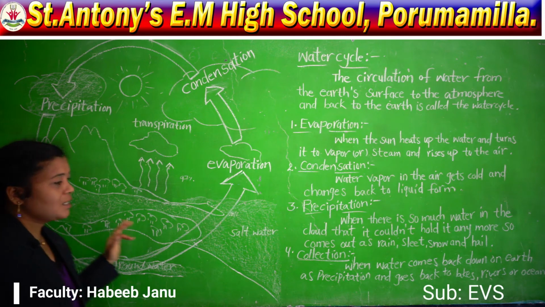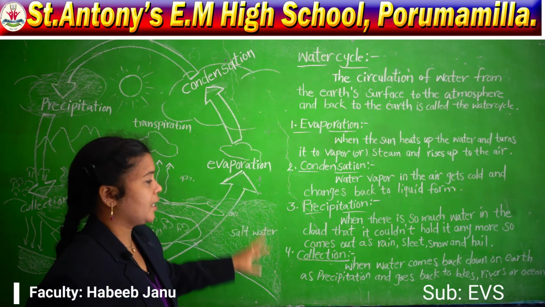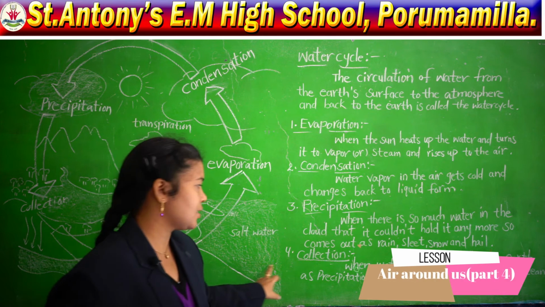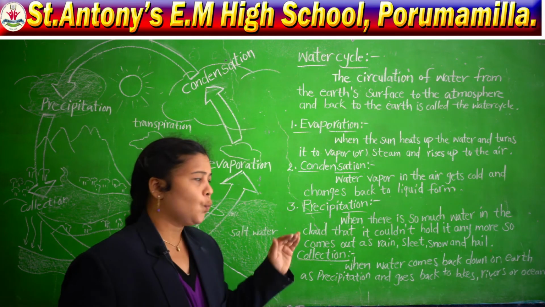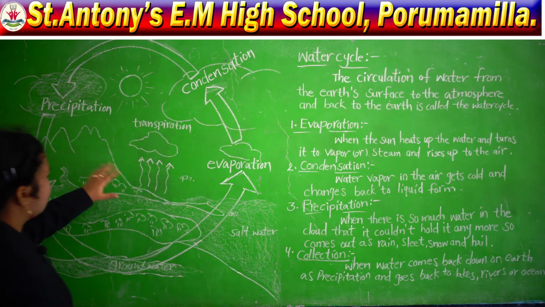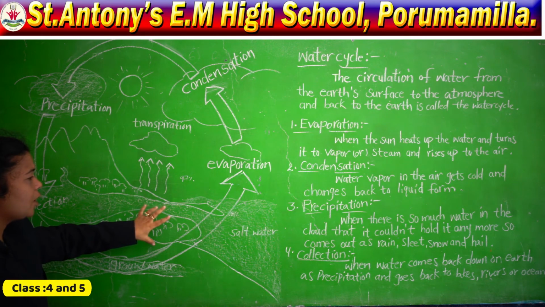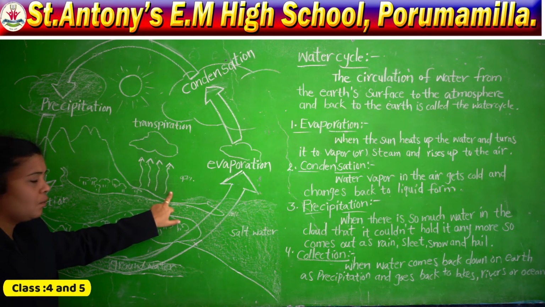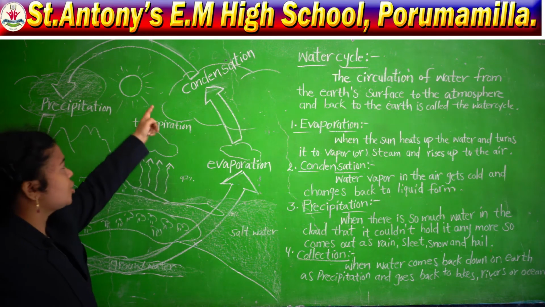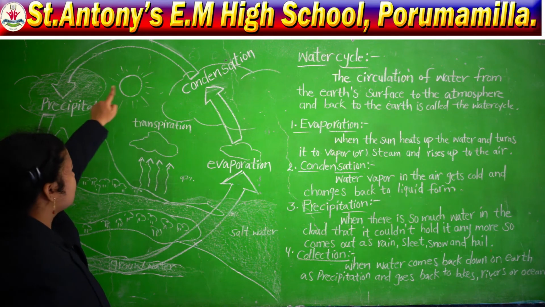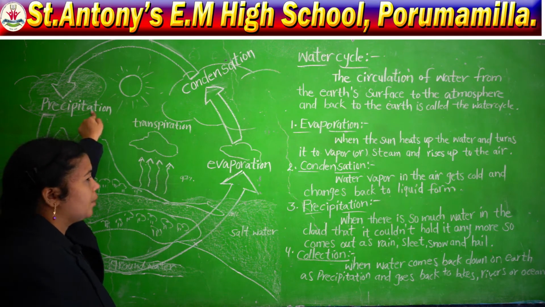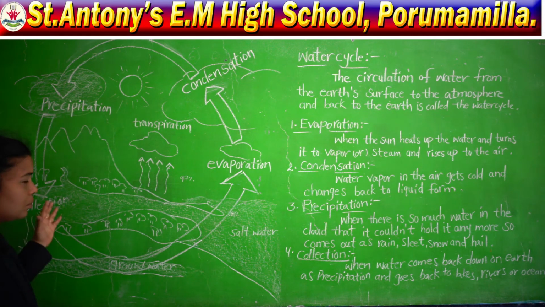Then the last stage of the water cycle. What is the last stage of the water cycle? That is collection. What is collection? See here, first water changes into water vapor, again the water vapor changes into liquid water, again the water gets into precipitation, then it falls down.